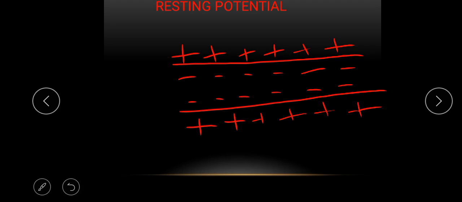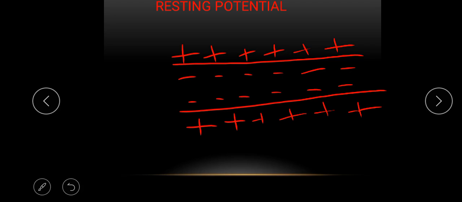How is this possible? We say that outside the cell we have a concentration of sodium ions, and inside the cell we have a concentration of potassium ions. Can we now have positively charged ions outside? How can we now say the neuron is electrically neutral?